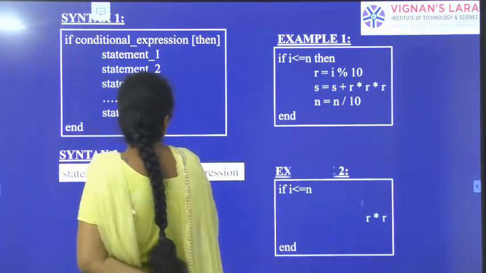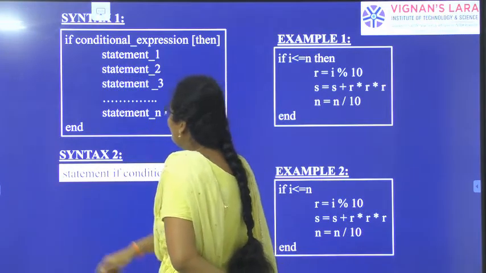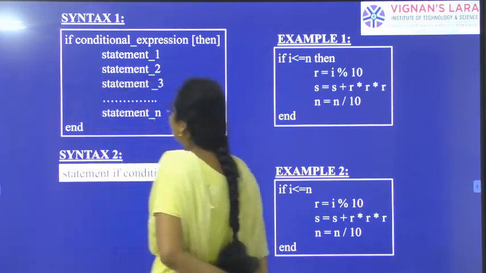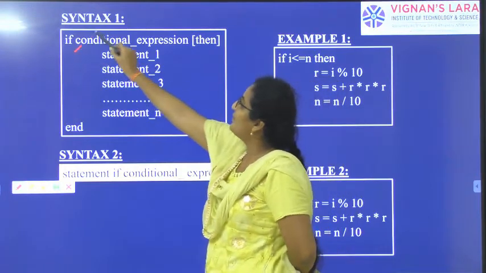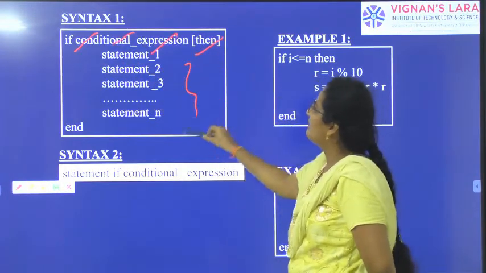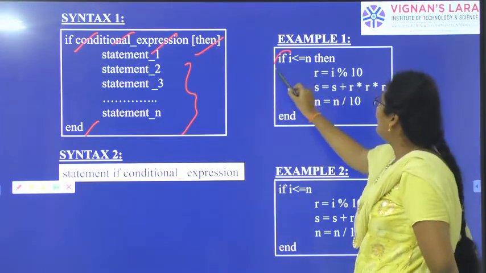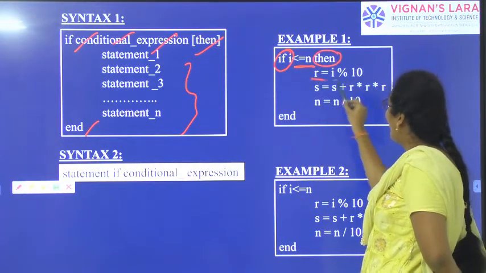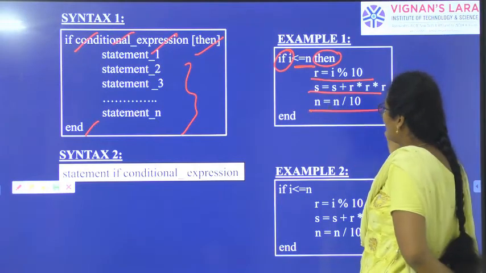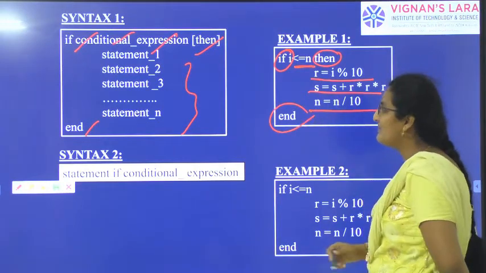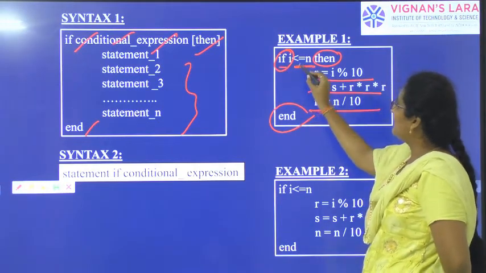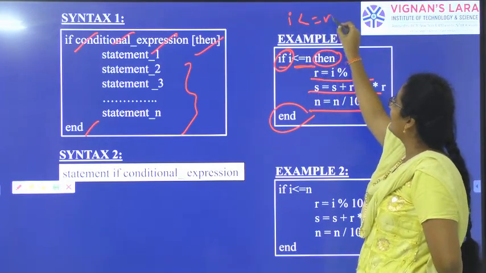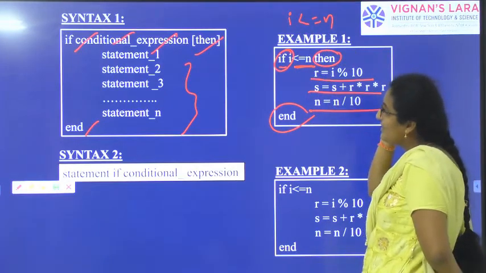So let us see some syntaxes and examples. According to the syntax, we will see the example. So: if, condition, expression, then statements, end. For example, if i less than or equal to n, then statements, end. Simply, if condition: what is the condition here? i less than or equal to n. Then what should we execute?